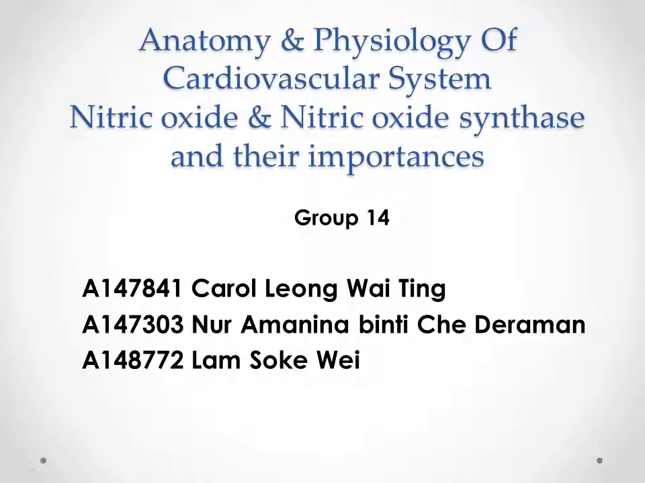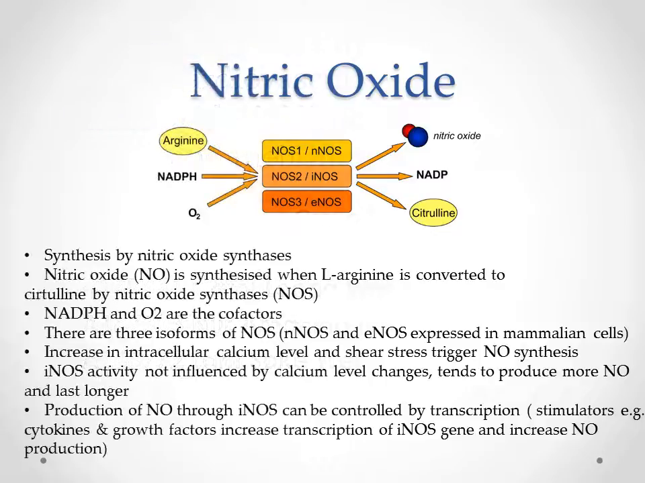Let's talk about nitric oxide and nitric oxide synthase and their importance. Nitric oxide is synthesized by nitric oxide synthases. Nitric oxide is synthesized when L-arginine is converted to citrulline by nitric oxide synthase. NADPH and oxygen are the cofactors. There are three isoforms of NOS, which are nNOS, eNOS, and iNOS.